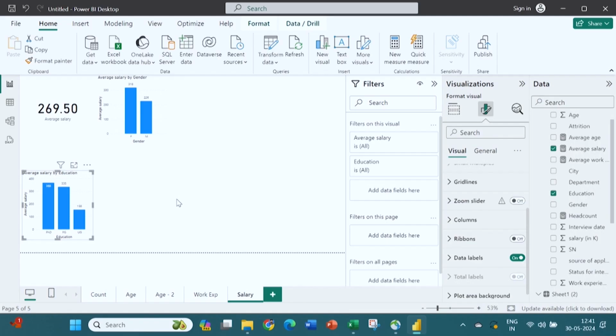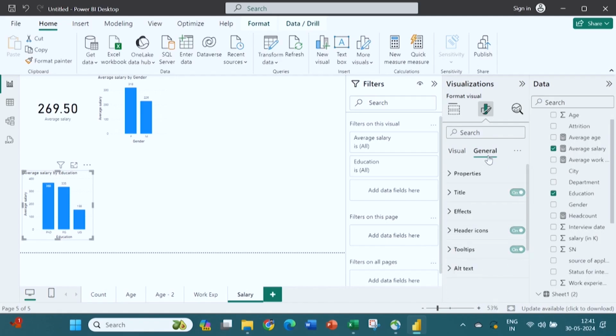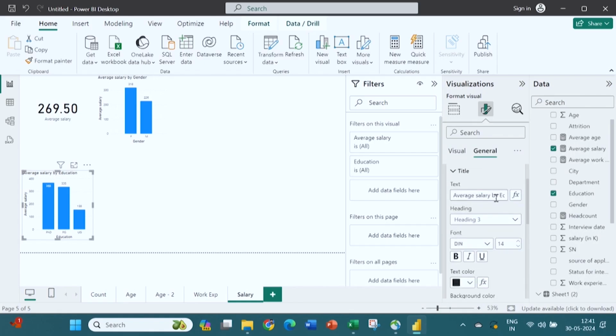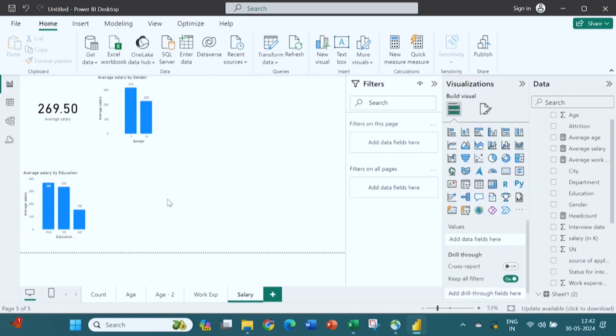So, the highest salary is demanded by the PhD people, whoever have completed the PhD. Data labels, that is what you can see, and in general you can change the title, effects. If you want to change the title, once you click on it, average salary is coming. Whatever name you want to give it, bold it, italic, underline, whatever you want to do, you can do it from here.